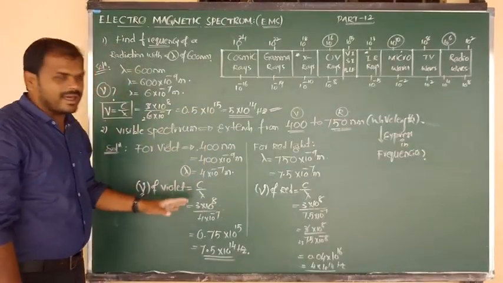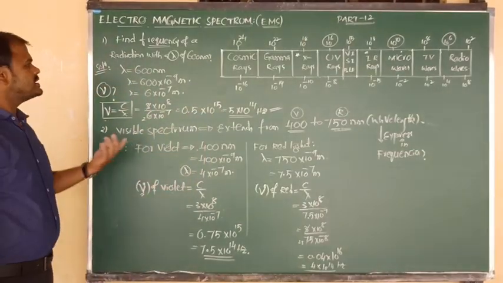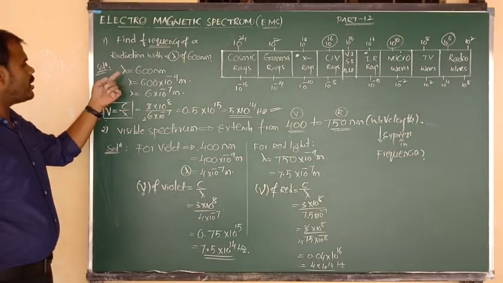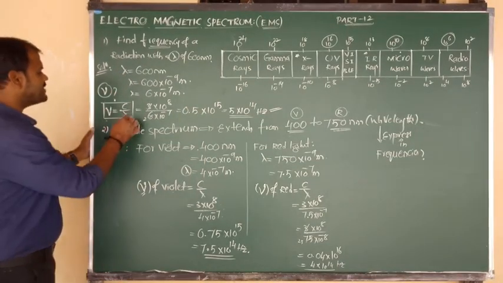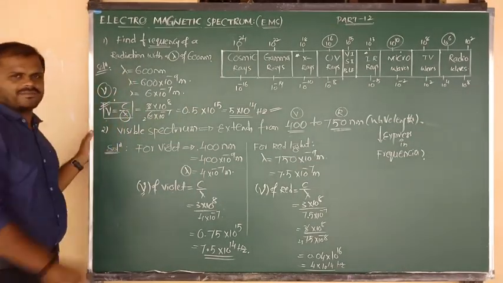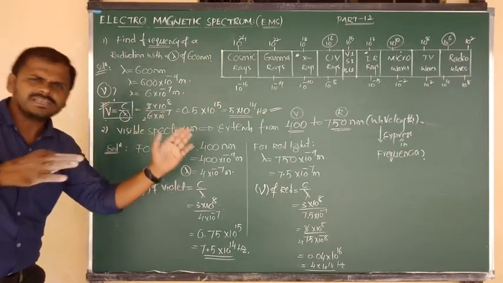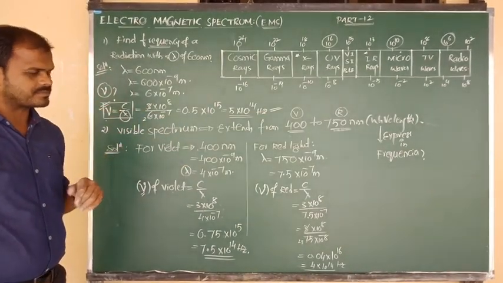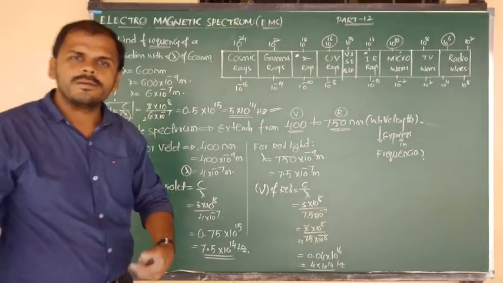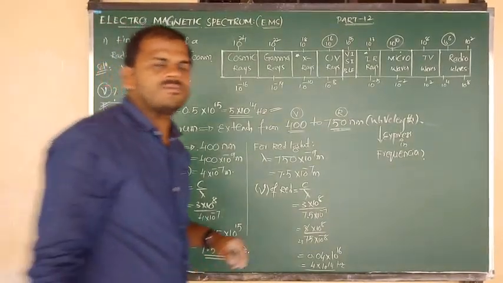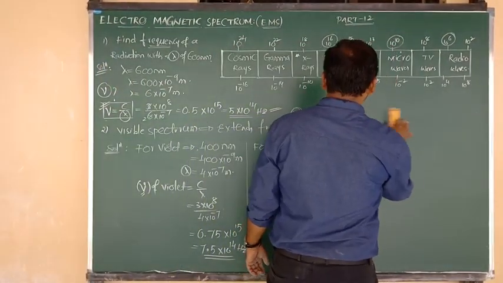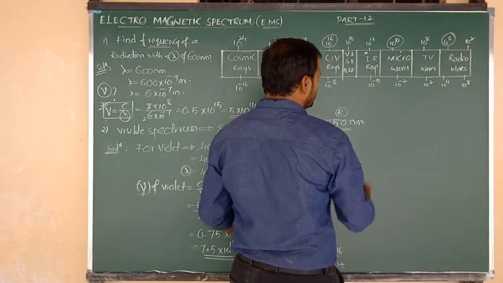Okay? In that manner, we have to do the calculation. Sometimes they will give the frequency and you have to calculate the wavelength, and sometimes they will give the wavelength and you have to calculate the frequency. Okay, c is the constant value in all the problems. All of you okay now, beta? Yes. So finally, I want to ask you another question.